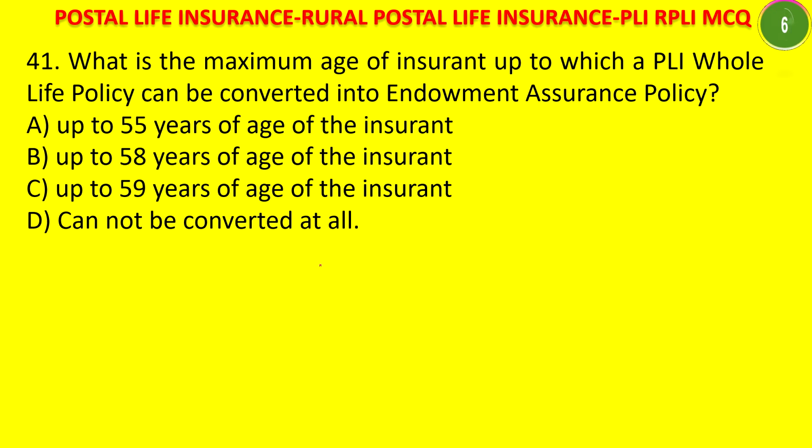Maximum age of insurance up to which a PLI policy can be converted into endowment assurance. The answer is 59 years of age. Last year we have seen this is a normal conversion from endowment to whole life policy. This is not about the convertible whole life policy. This normal conversion is also possible, from endowment to whole life. The question is about that aspect. Okay, next question.